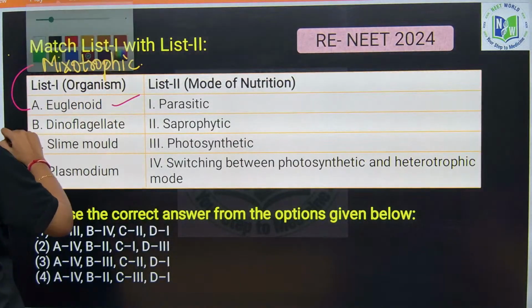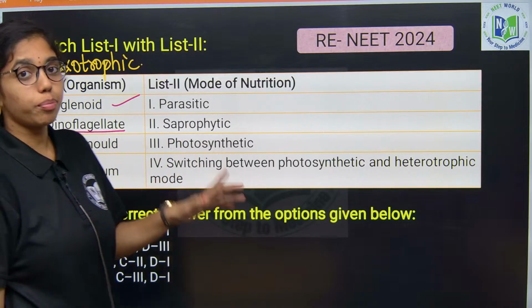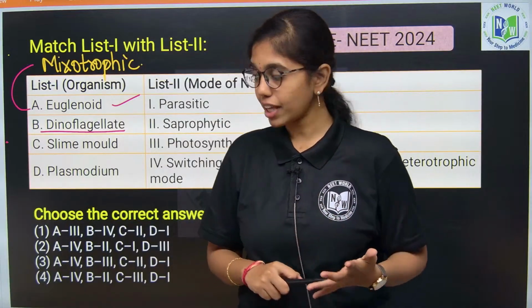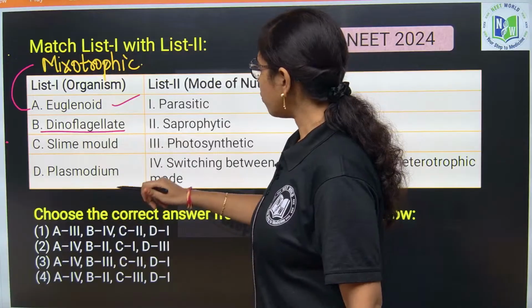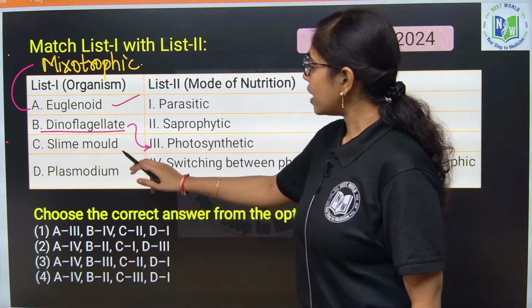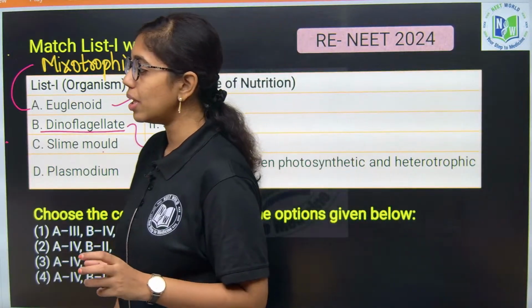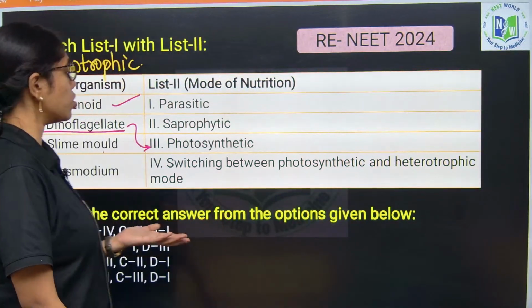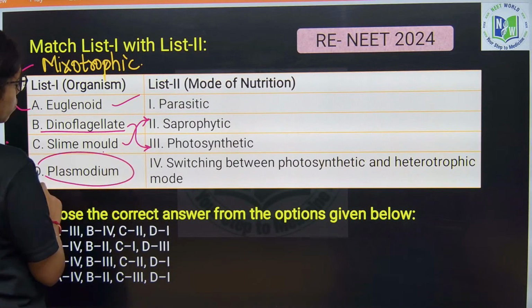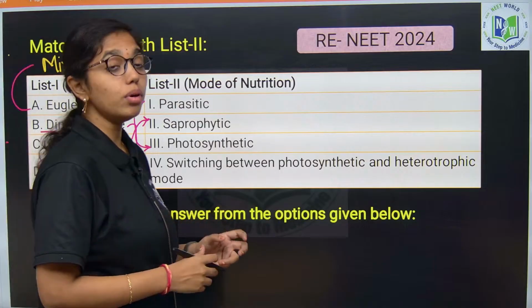Next is dinoflagellates. Dinoflagellates belong to plant-like protists. What are the three different plant-like protists that we have learnt? Chrysophytes, dinoflagellates and euglenoids. Dinoflagellates show what mode of nutrition? Photosynthetic mode of nutrition. Then slime molds. Slime molds resemble the fungi-like protists, and they show saprophytic mode of nutrition. Then plasmodium. Plasmodium shows parasitic mode of nutrition, which belongs to sporozoans.